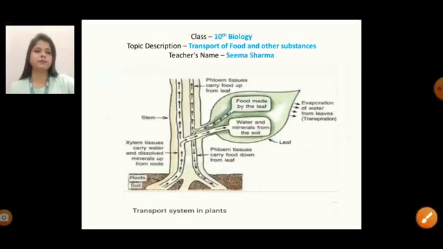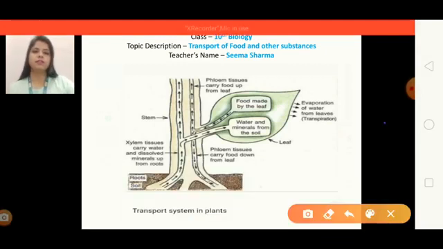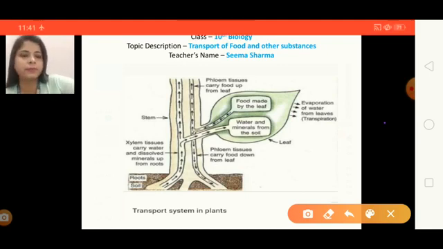There is a not so complex transportation system in plants. This material moves from source to sink with a very systematic network of tissues. So we discuss it.